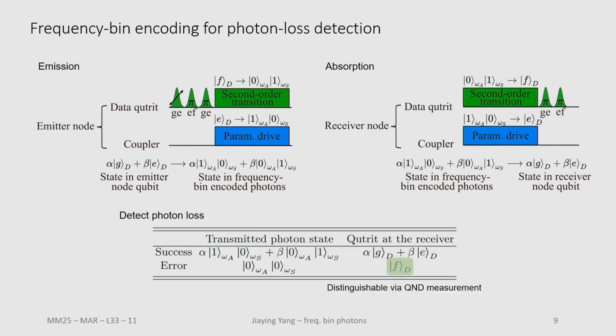And by doing a quantum non-demolition measurement to distinguish this F state from the GE information subspace, but not disturbing within the subspace, we can detect our photon loss, but not disturb any successfully transferred photons.